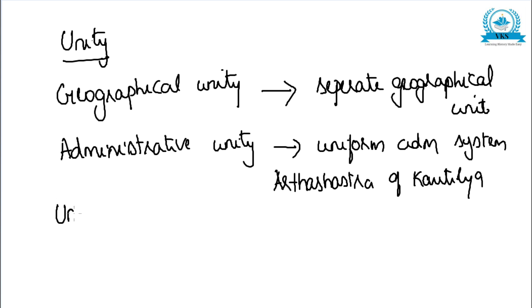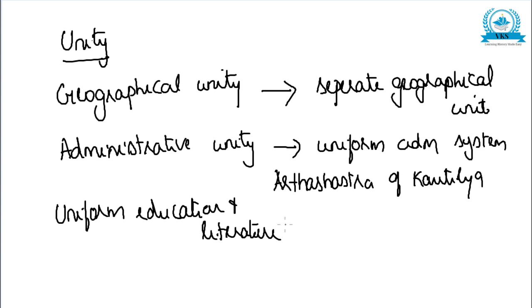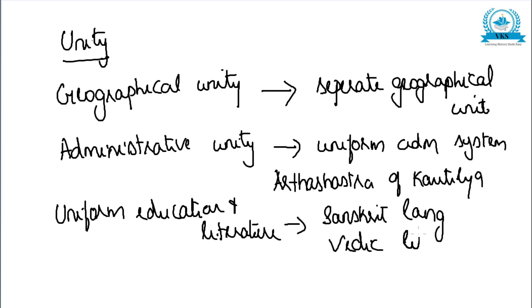Next unity, we can see uniform education and literature. Ancient India has uniform education and literature, and during those times Sanskrit language and Vedic literature, including epics like Ramayana and Mahabharata, have brought a feeling of oneness.